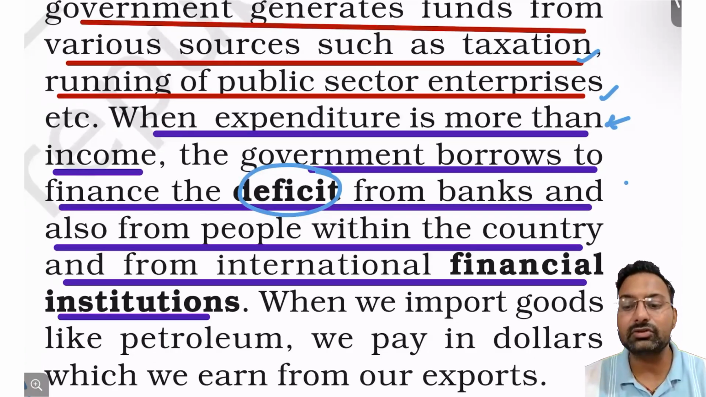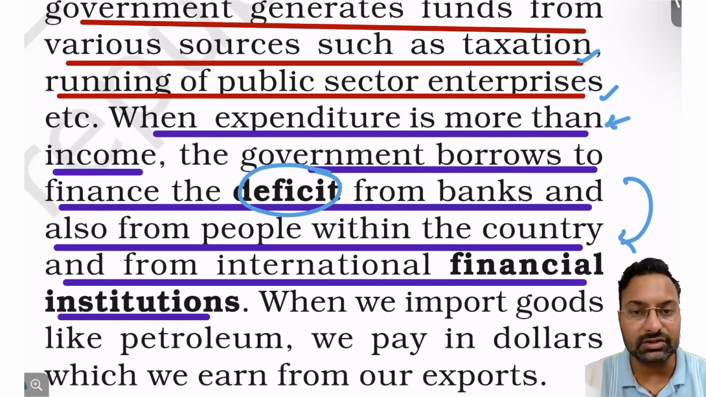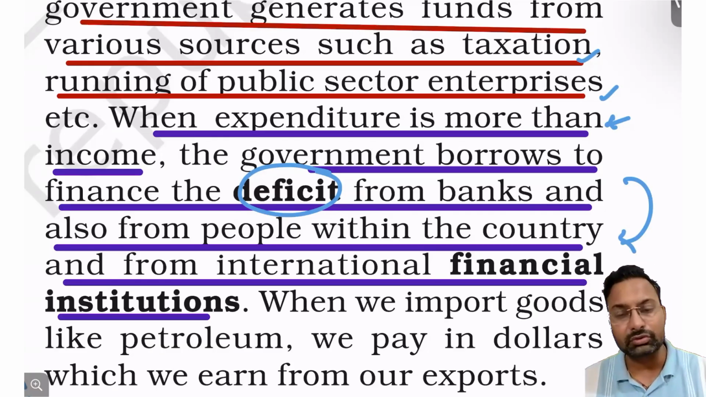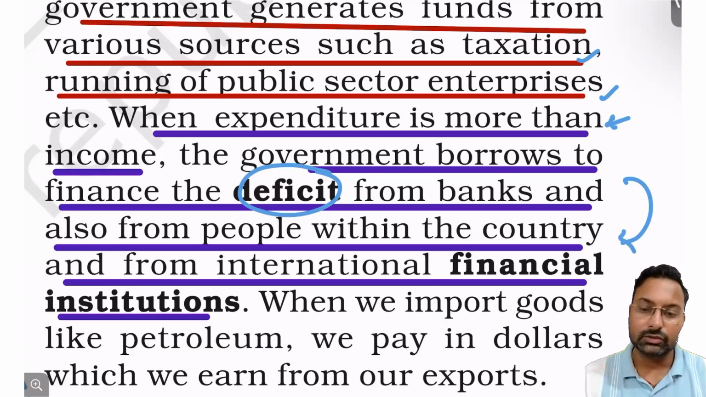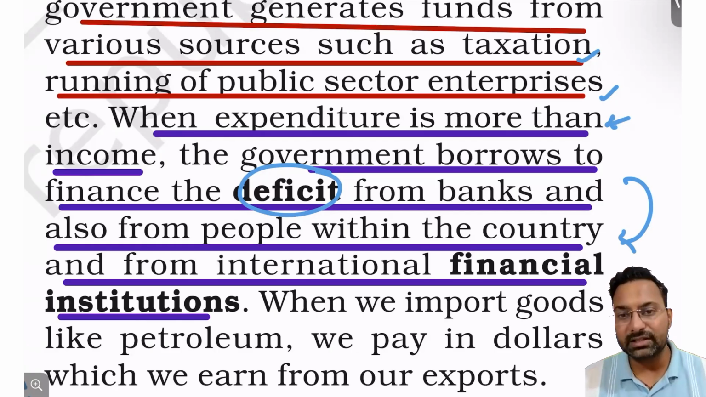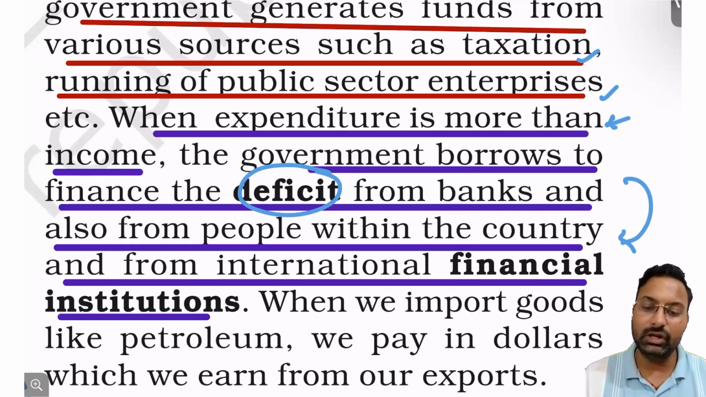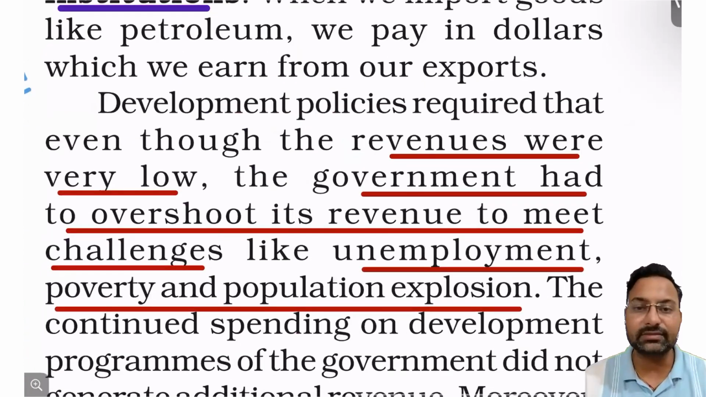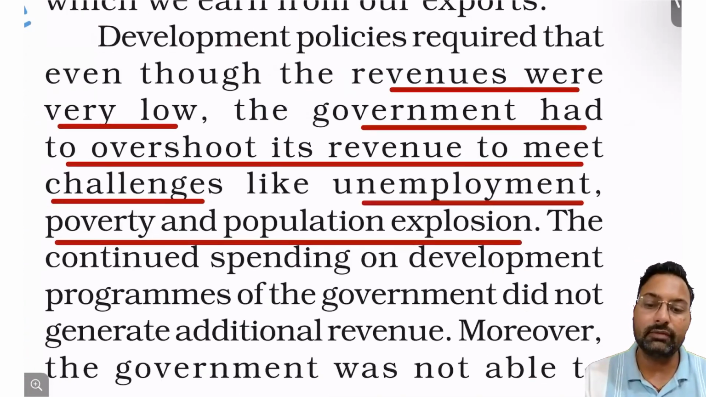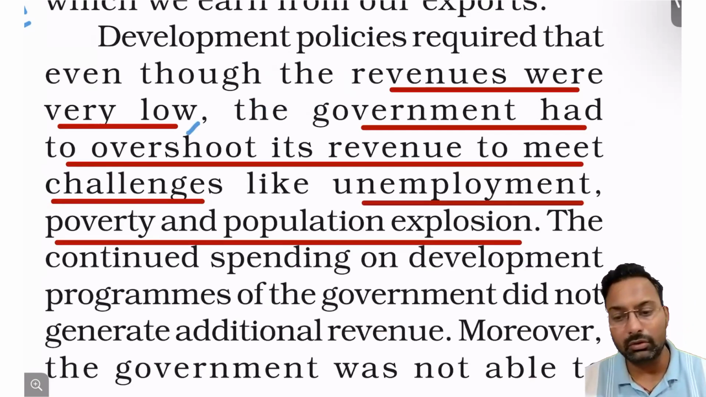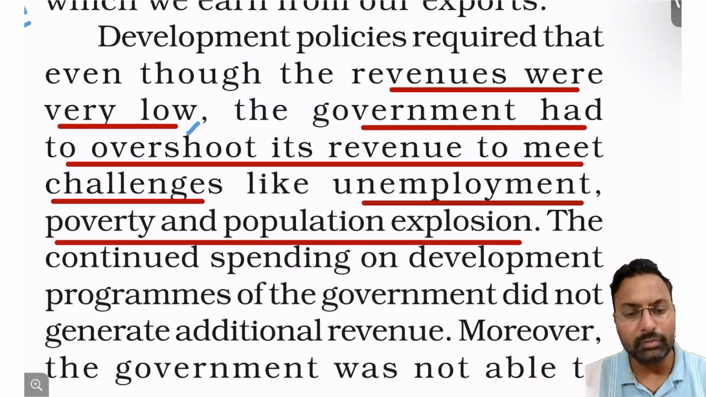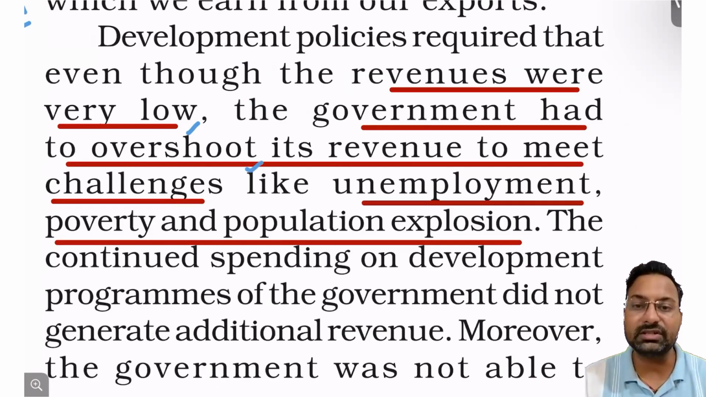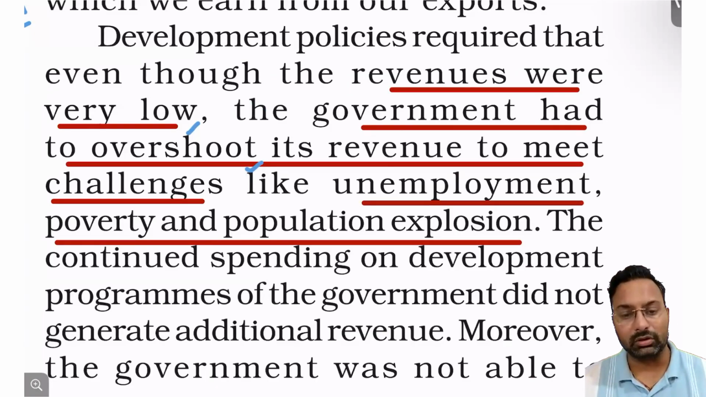And those deficits have to be financed from somewhere, and then it went to financial institutions to get the loans out of it, right? So our expenses were being funded by the loans that we were taking, right? And we all know that when we take the loans, we have to pay the money back as well as the interest also, right? So revenues were very low, and then government had to overshoot its revenue to meet the challenges, right? So government's revenue was low, right?